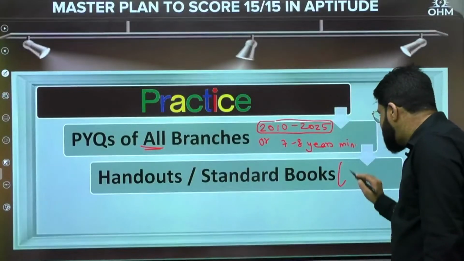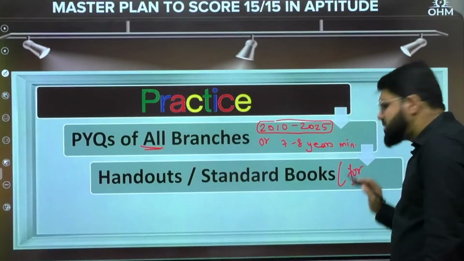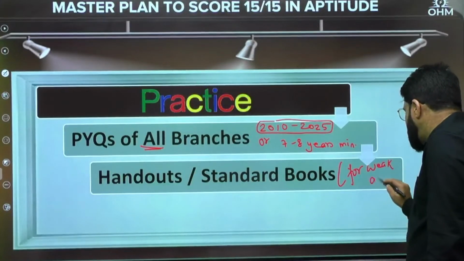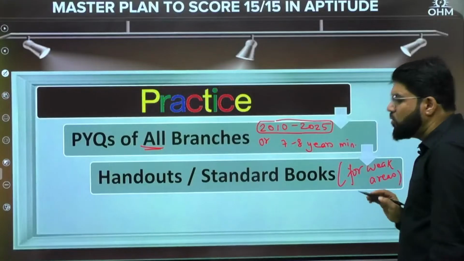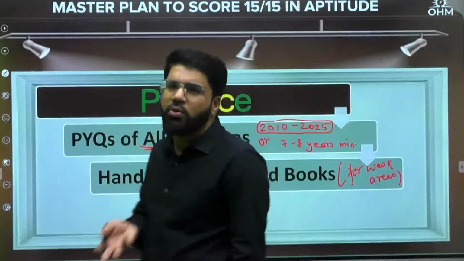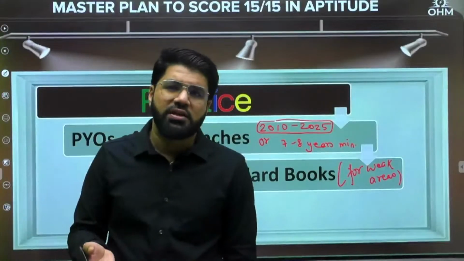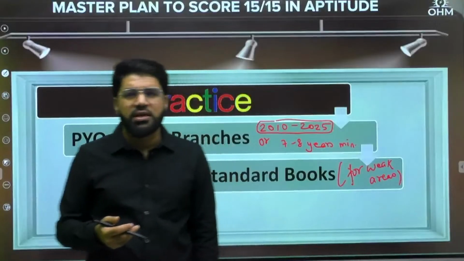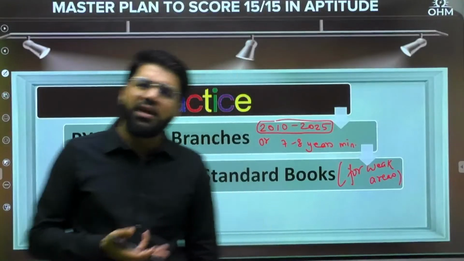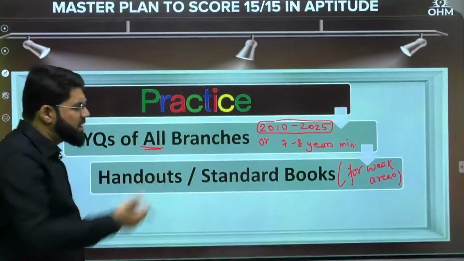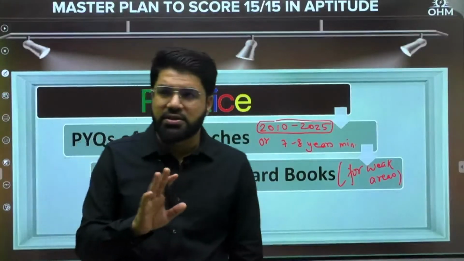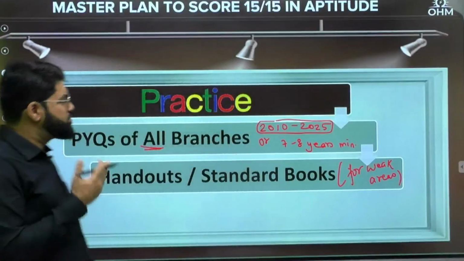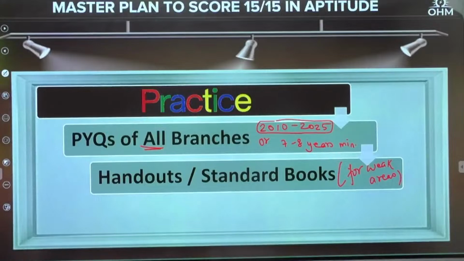But this is suggested only for your weak areas. No need to solve any aptitude book completely, only for your weak areas. You can identify your weak areas, whether it is permutation, probability, data interpretation, geometry or mensuration, where you are struggling. To gain the confidence, take up the standard book or handout questions only for weak areas. I don't advise you to solve the complete standard book for all the subjects. PYQs as a practice will be enough.